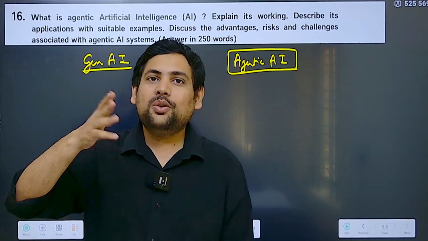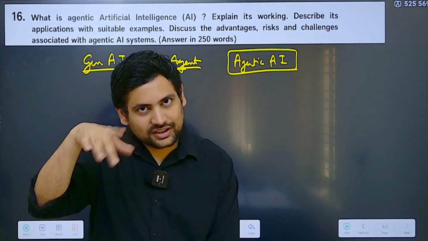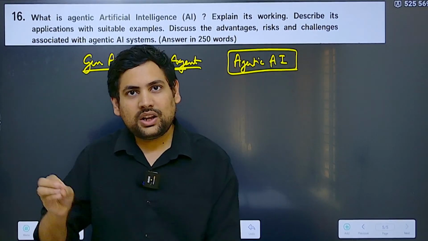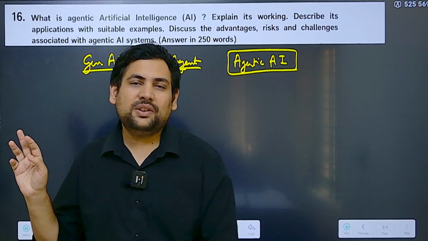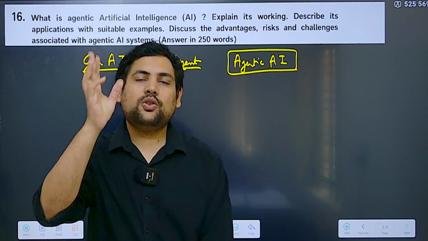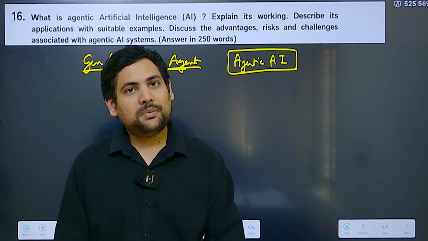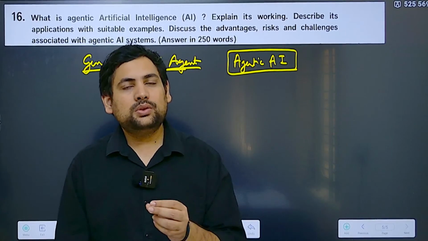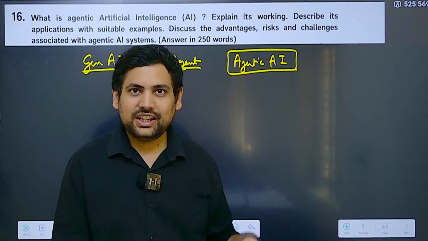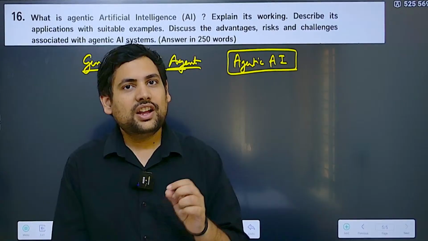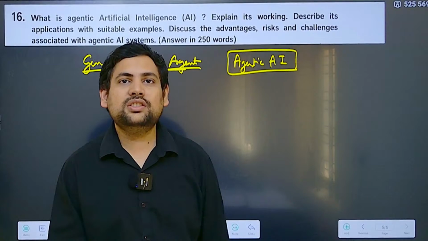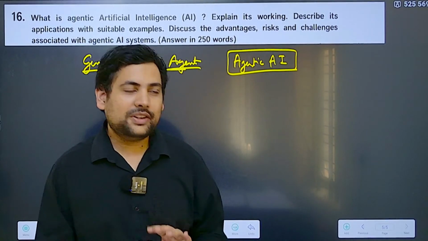If you use the new Opus versions of Claude, you can see their discussions also, what those agents are talking amongst themselves. And after that they will use all the tools, whatever is needed from the external environment. Then they will do multiple iterations and finally give you the output that you wanted. For example, I can just type, book me a trip to, let's say, Leh Ladakh, and it will start and do it from end to end, even recognizing what my needs are and what kind of things need to be done. Flight has to be booked, hotel has to be booked, everything it will do on its own. That is agentic AI.